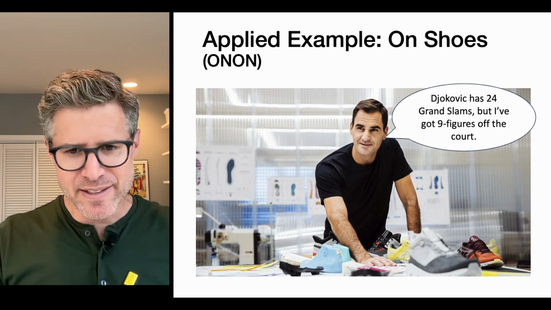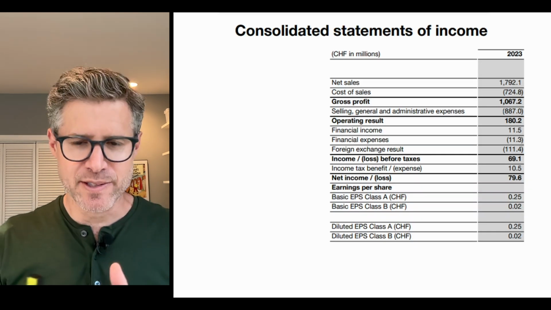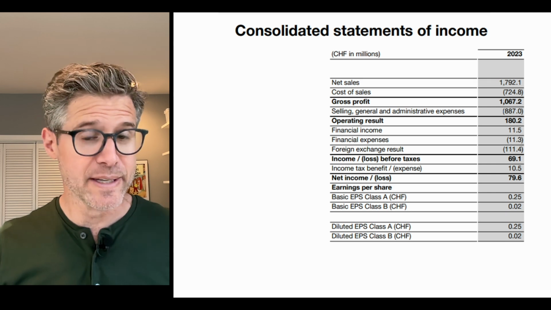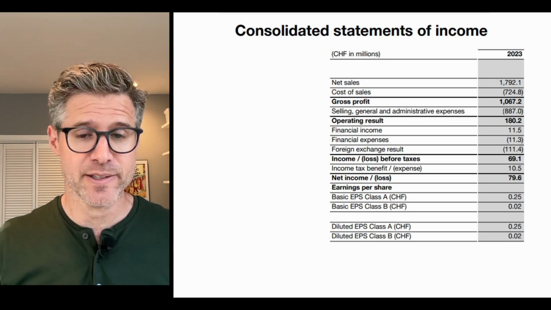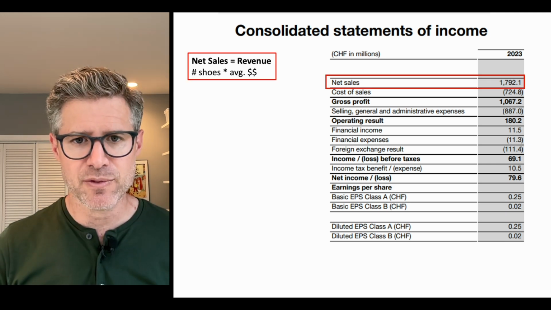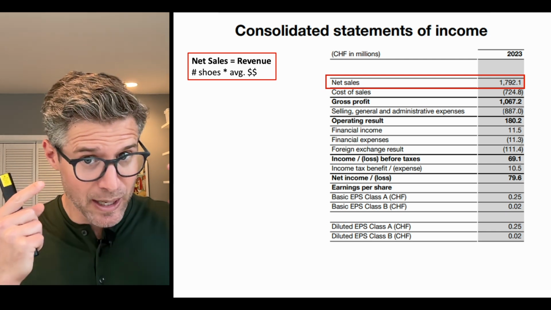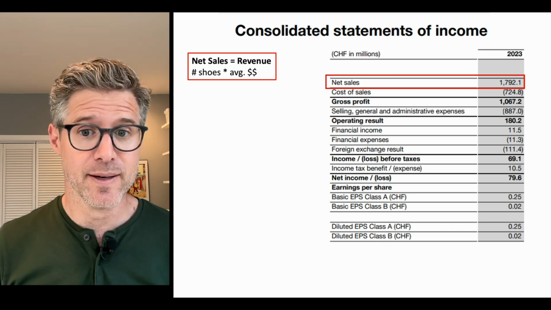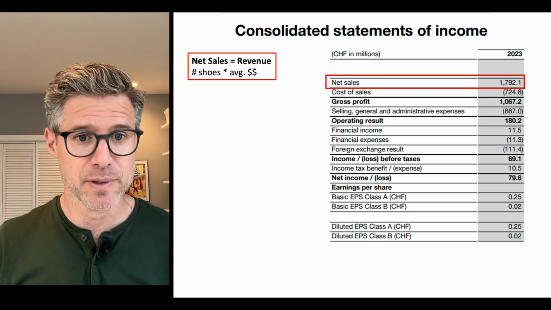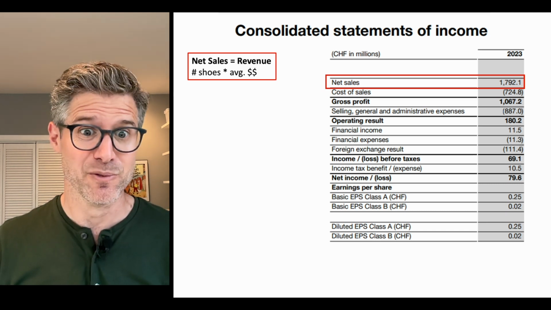For On, they have a nice, simple statement of income. This is their equivalent of an annual report, a 10K here in the US. On is a Swiss company. And so we start, of course, with revenue. They call it, in this case, net sales. We have to use some common sense when reading a financial document because people will use different phrases, unfortunately.